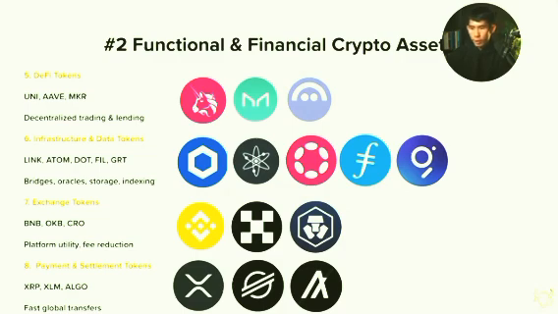And then you've got the exchange tokens, like Binance Coin. These are basically loyalty points with power-ups. Hold the token, and you get lower trading fees and access to certain features. It's quite similar to airline miles, but for trading platforms. Last but not least, you've got the payment networks like XRP and XLM. Their job isn't to make you rich overnight. Their job is to move money fast and frictionlessly, like modern versions of SWIFT transfers and Visa rails. Once again, this entire category exists to run the crypto economy, not just speculate on it.